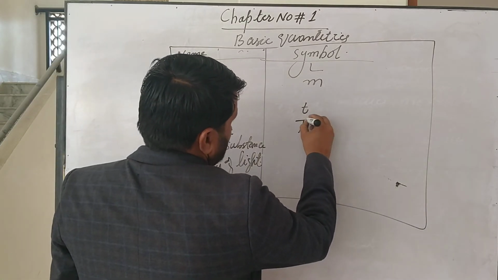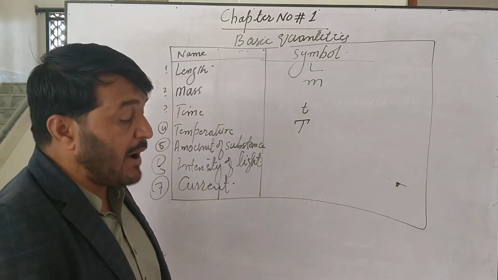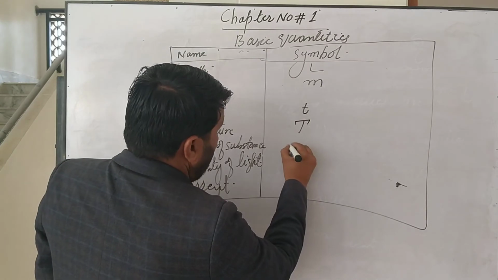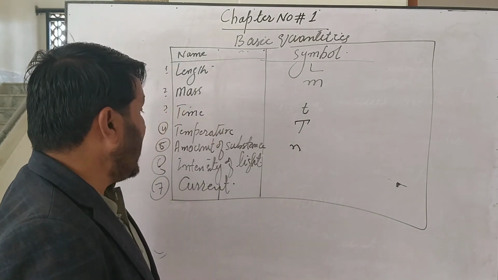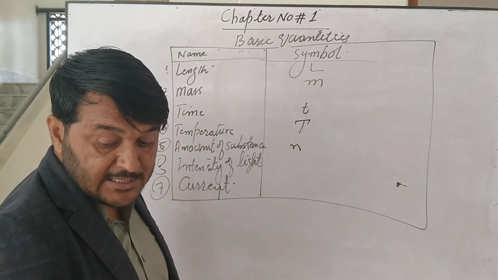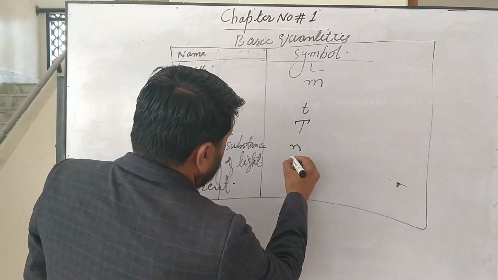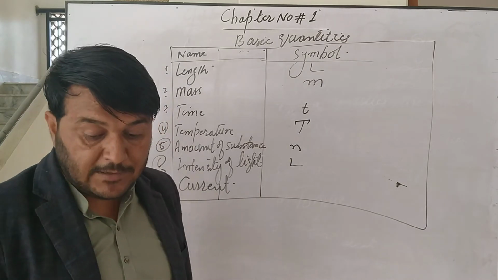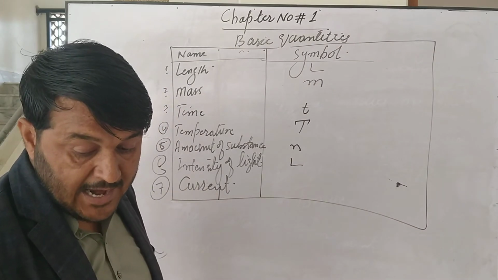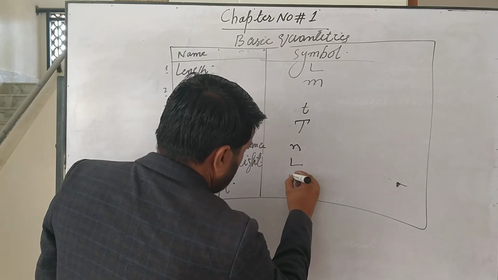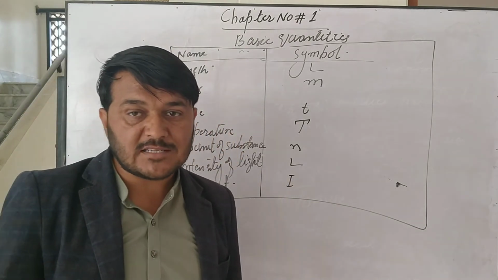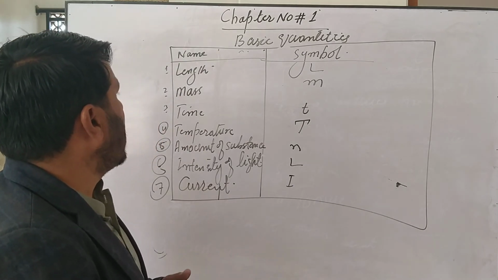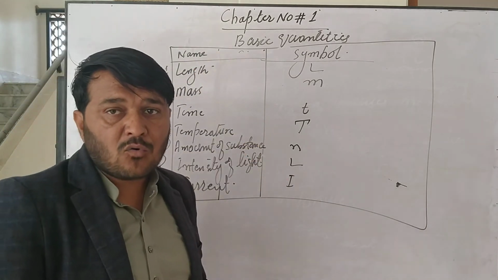Temperature is denoted as a capital T. Amount of substance is denoted as small n. Intensity of light is denoted L. And electric current is denoted as I. These are the symbols through which we denote these basic quantities.